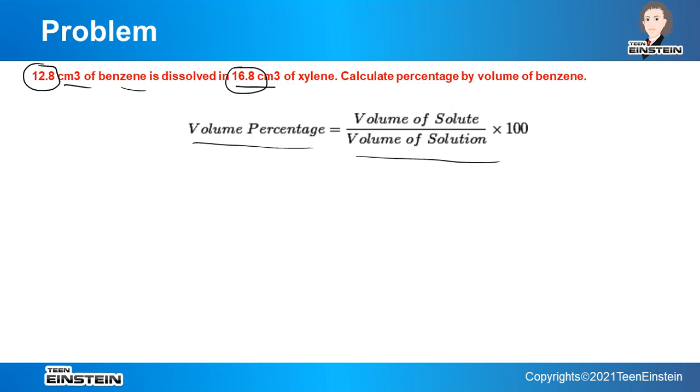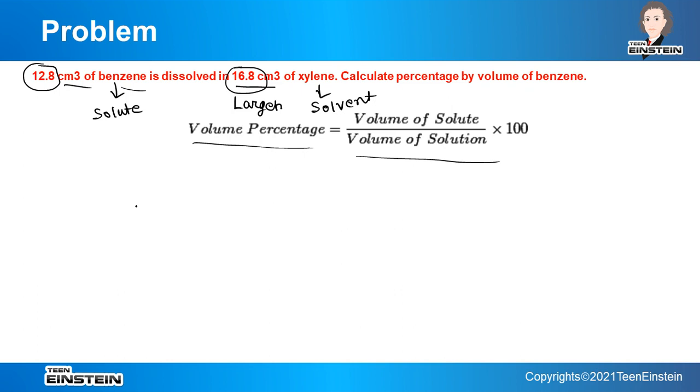And also see here the final physical state of the solution is liquid, and both are in liquid. So simply we have to see what is the larger component. So this is the larger component. So that is why here xylene is solvent, benzene is solute.